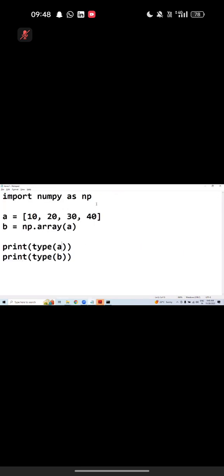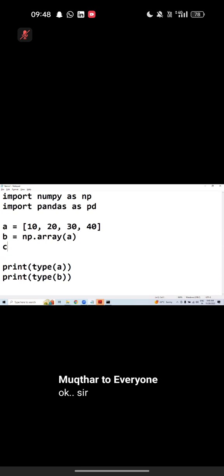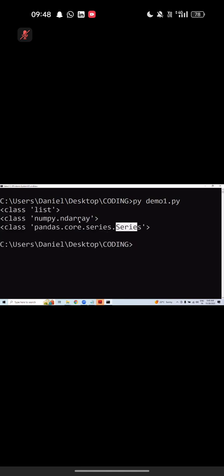Good. Daniel, create a Series class. Now let us cross verify. Import pandas as pd. Now can I create C equals pd.Series of a list, you can directly provide. Type of C. Now please look at my screen. Then you will get clarity. Series is a capital letter. But here list is lowercase and ndarray is lowercase actually.